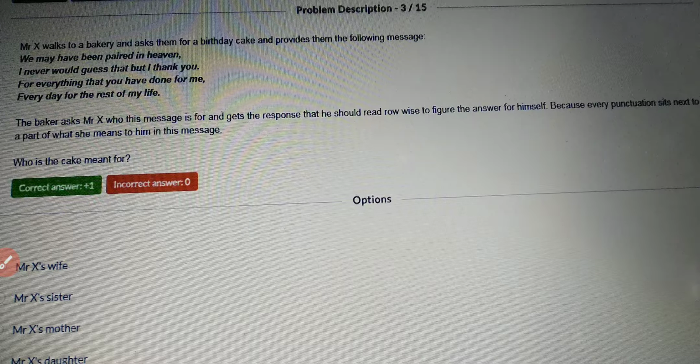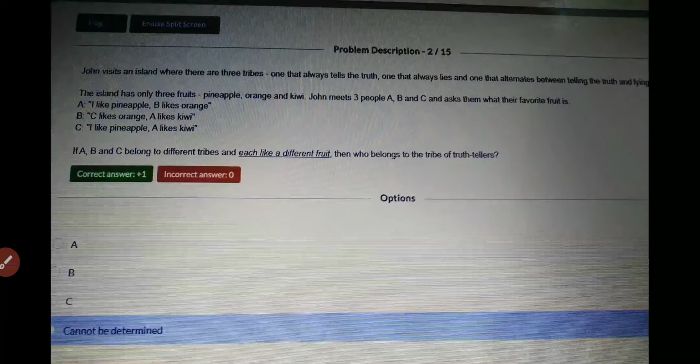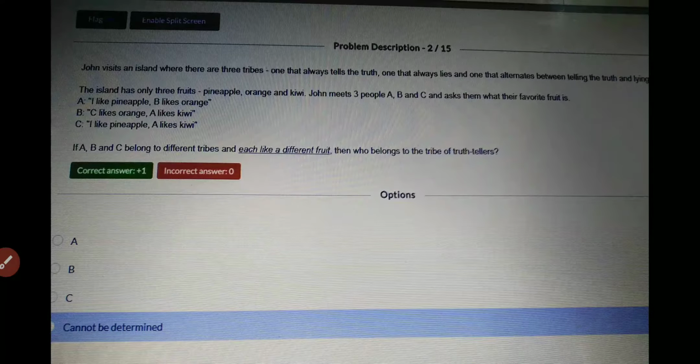After that, John visits an island where there are 3 tribes. One that always tells the truth, one that always lies, and one that alternates between telling the truth and lying. The island has only 3 fruits: pineapple, orange, and kiwi. John met 3 people, A, B, and C, and asked them what their favorite fruit is. A says I like pineapple, B likes orange. B says C likes orange, A likes kiwi. C says I like pineapple, A likes kiwi. If A, B, and C belong to different tribes and each likes a different fruit, then who belongs to the tribe of truth tellers? Okay, so this is the last question, guys.